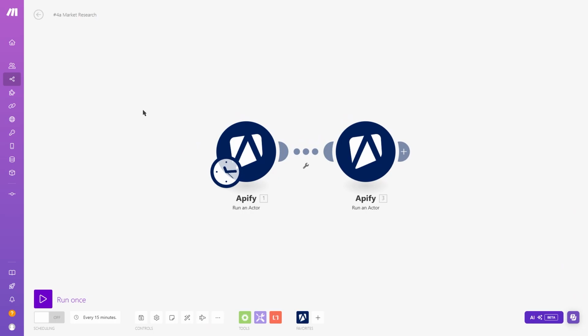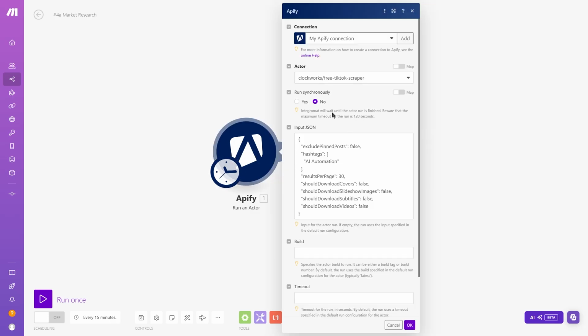So automation number 1 is in two parts. The first part is called Run an Actor. It sends a request to Apify and tells it to run the specific actor, which is the free TikTok scraper for me. Here you need to put in the input JSON. Today I will be searching for market research and AI automation, because I'm in that space. I'll show you how good it works.